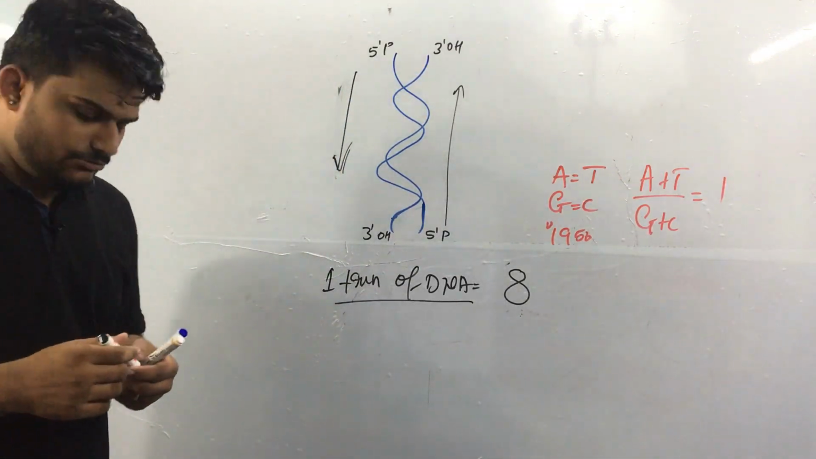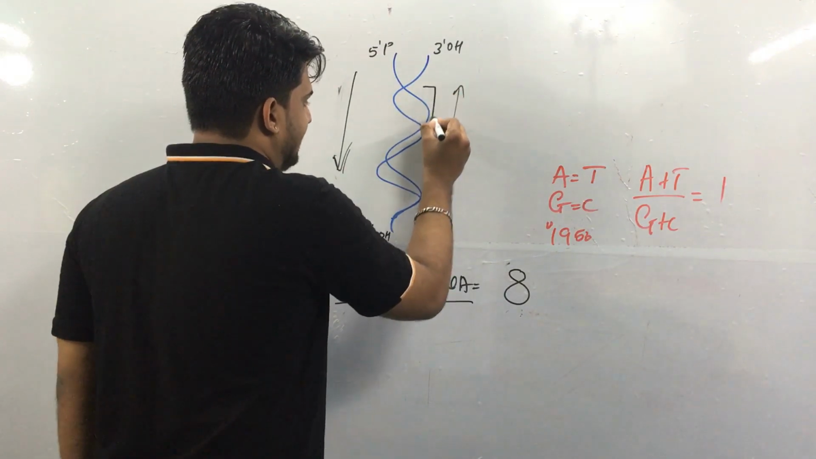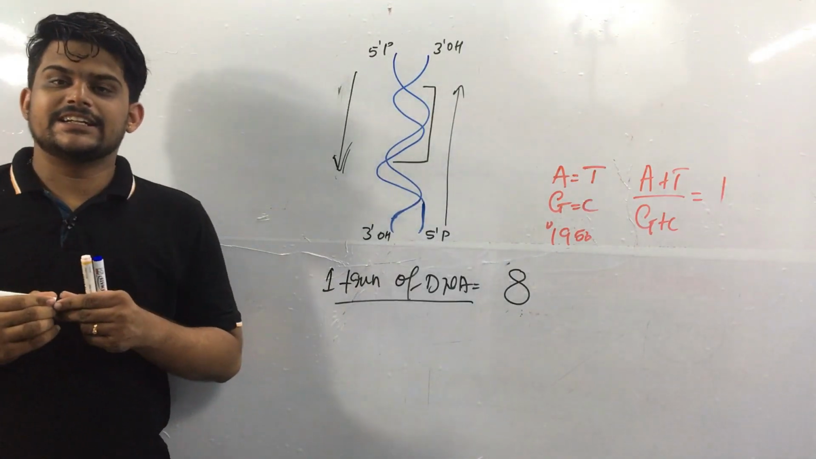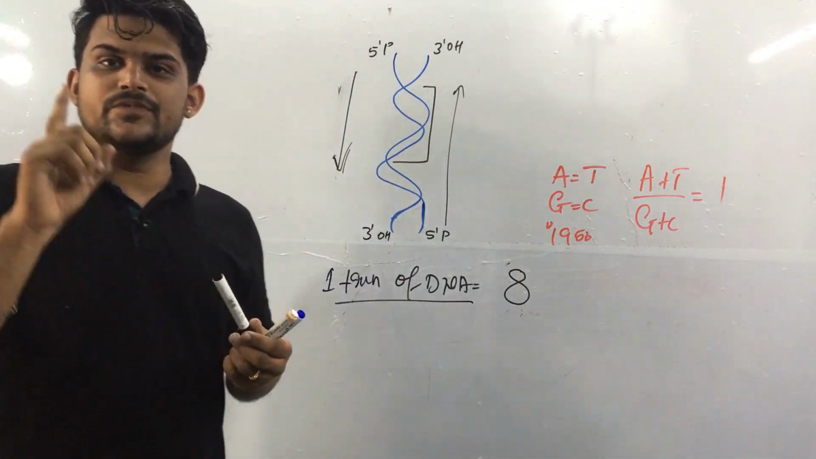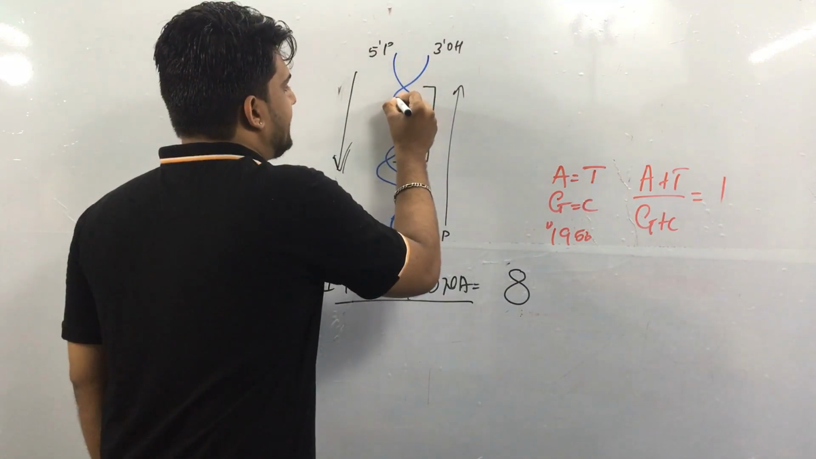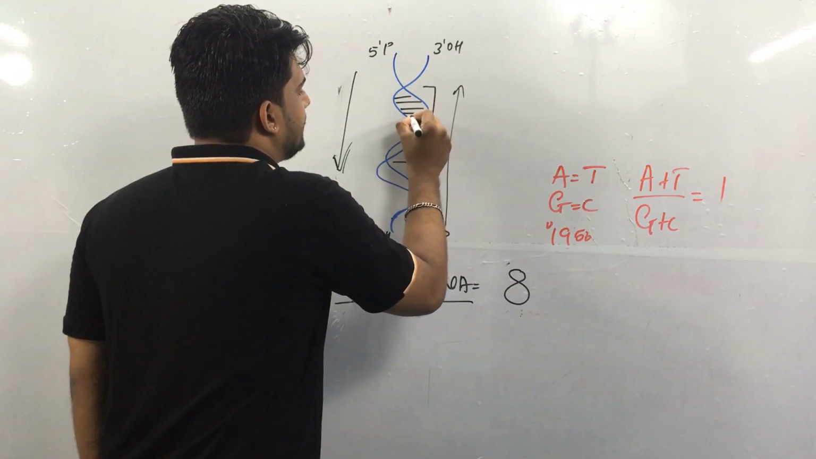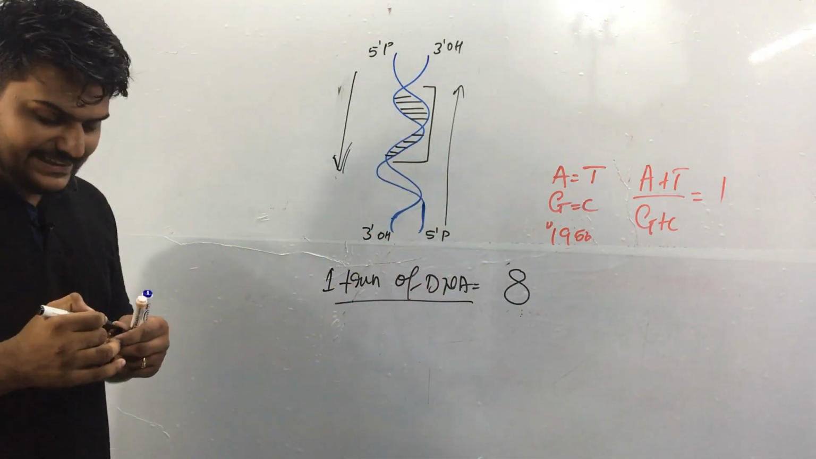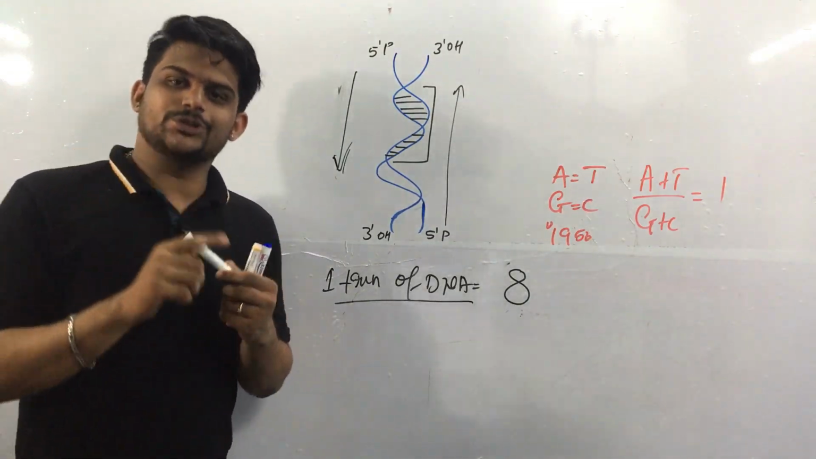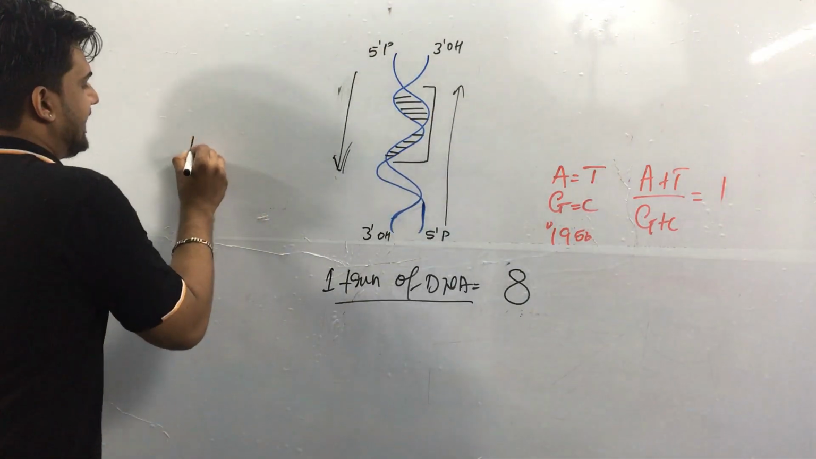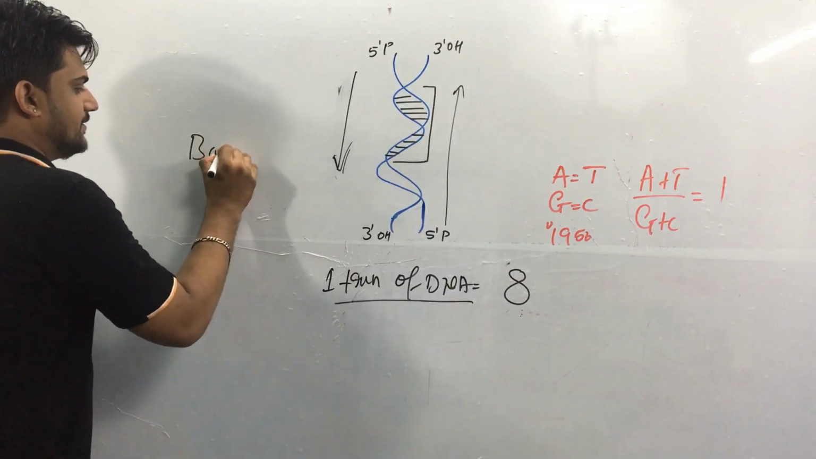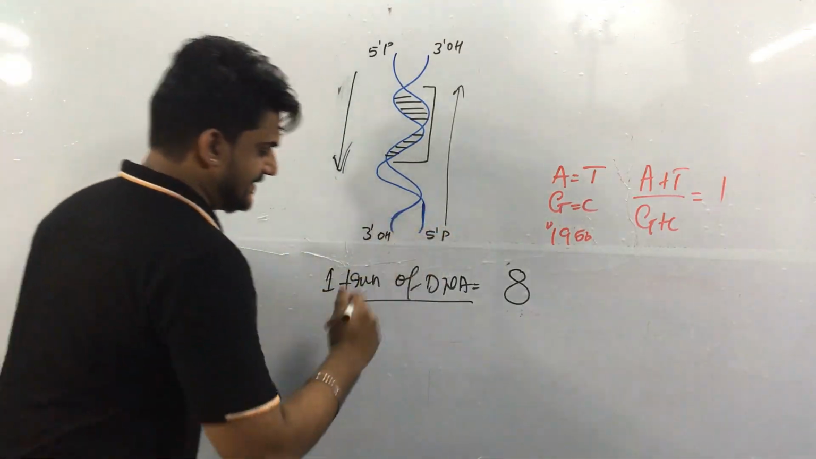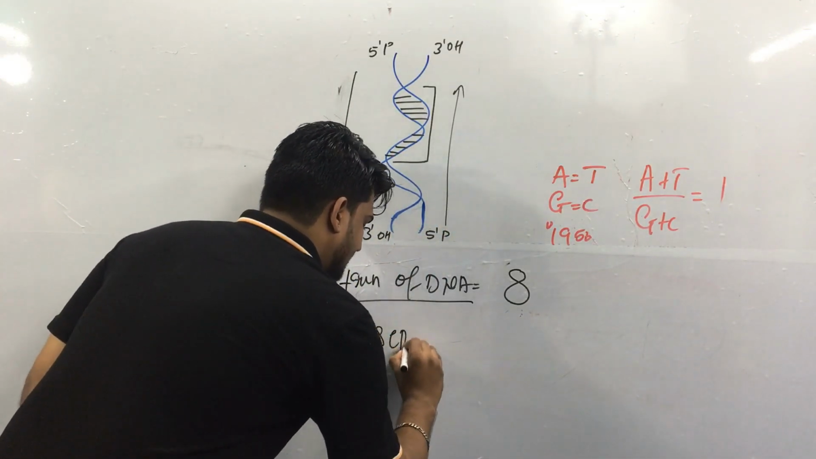If we take one turn of the DNA, let's consider this one. One turn of the DNA contains approximately 10 base pairs. 1, 2, 3, 4, 5, 6, 7, 8, 9, 10. So approximately it contains 10 base pairs. Now another question comes: base pairs, right? What are base pairs? I'll write it over here itself.